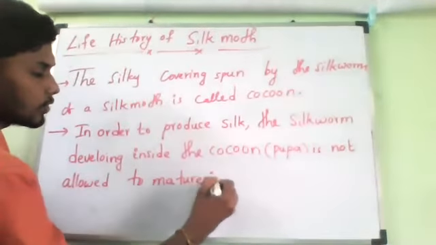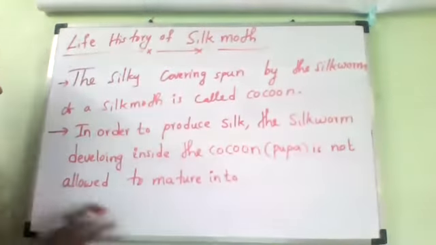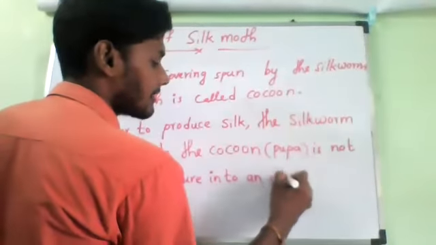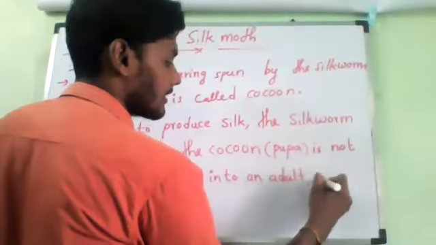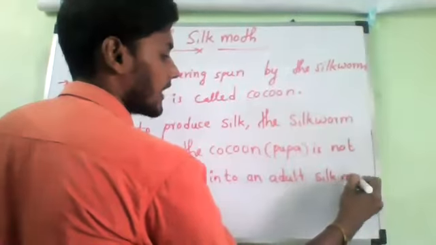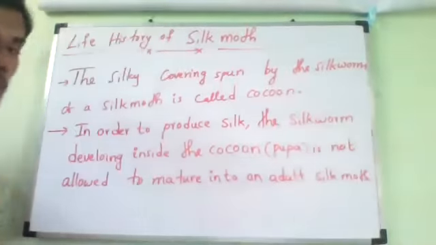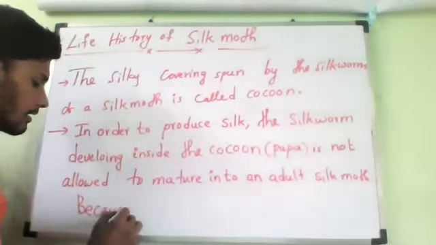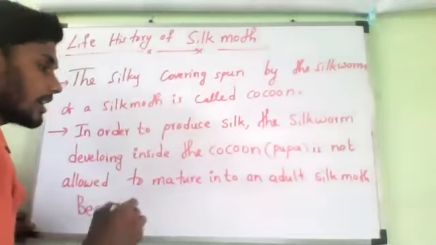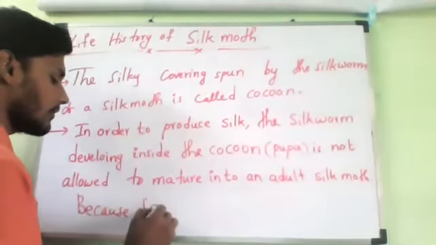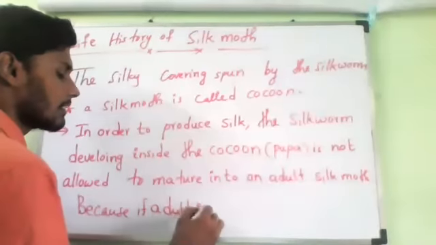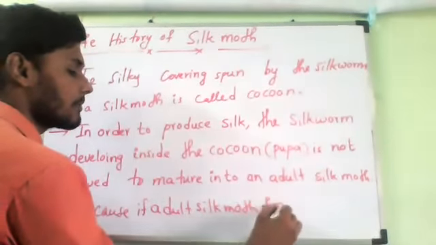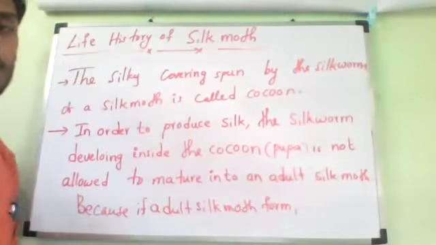To mature into what, Hari? To mature into an adult silk moth. Why? Because if the adult silk moth forms, it will damage what?